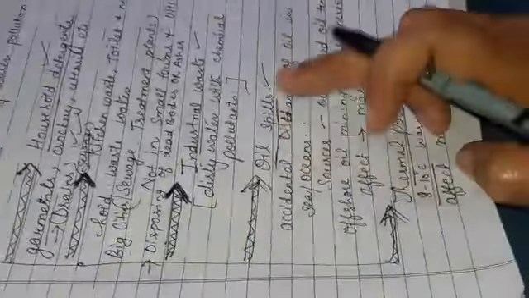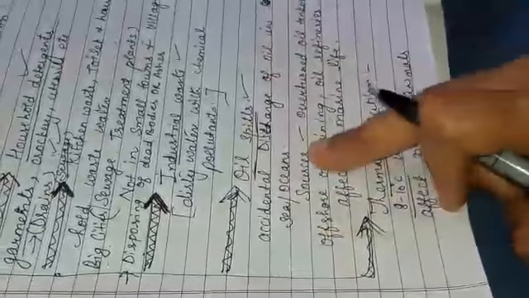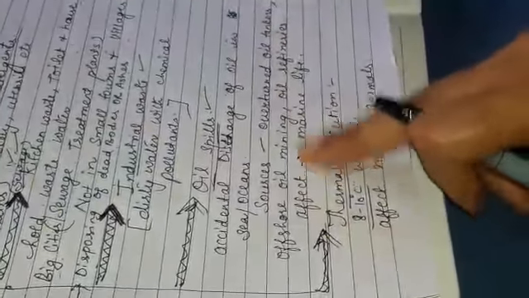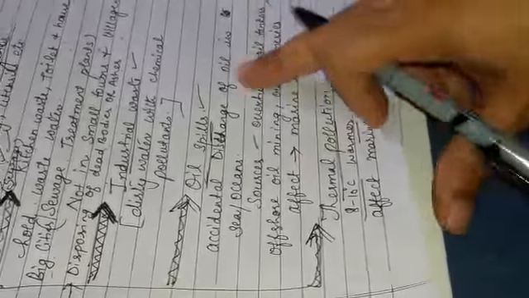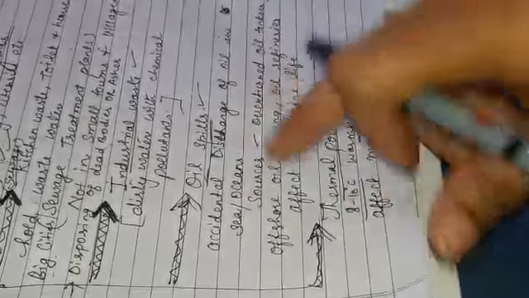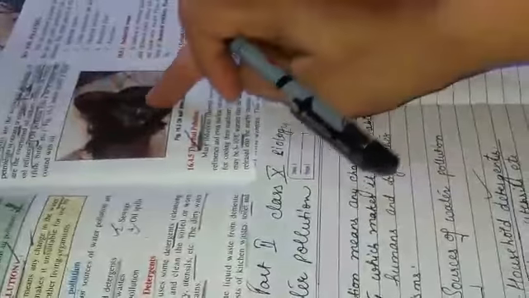Now next is oil spills. Oil spill is the accidental discharge of oil in the sea or ocean. And what are the sources of oil spill? That is overturned oil tankers, offshore oil mining and oil refineries. This type of oil spill affects marine life and thus kills a lot of fishes as well as birds. Here one picture is also shown in your book, that is of a duck whose feathers are wet with the oil. This is an oil spill affected duck.